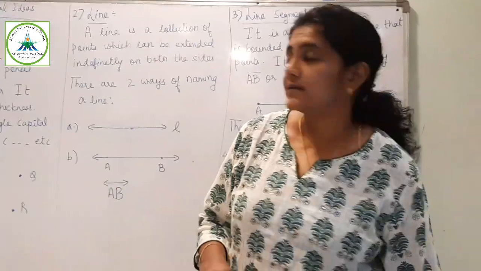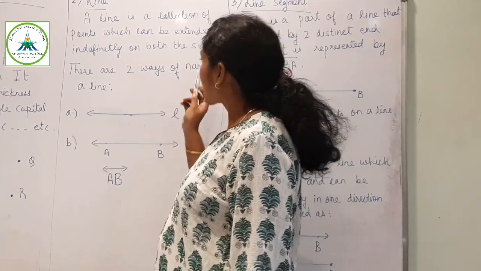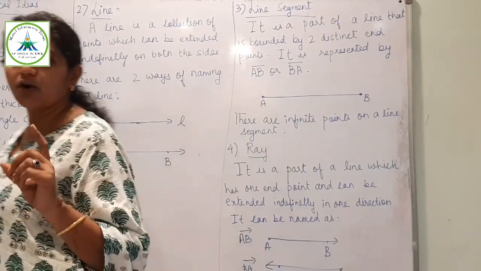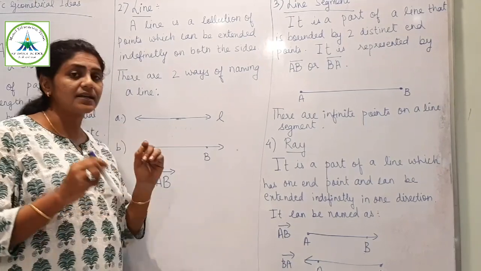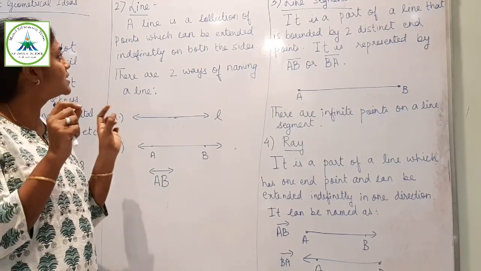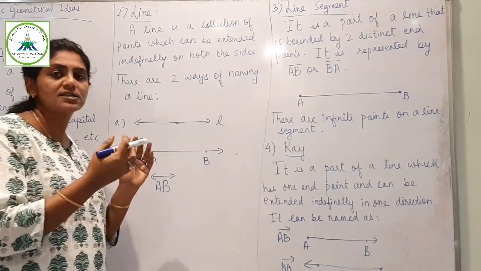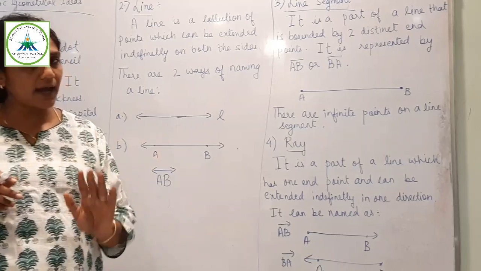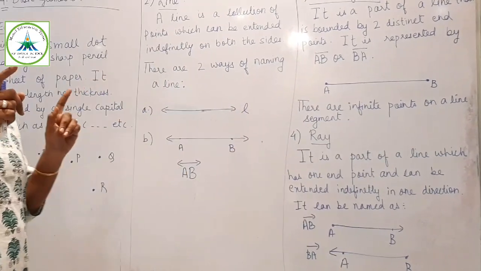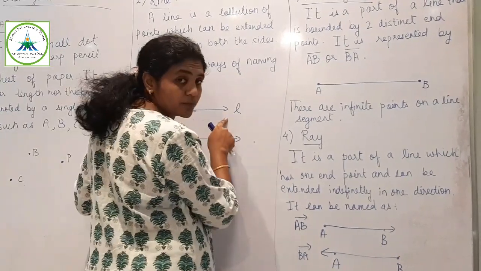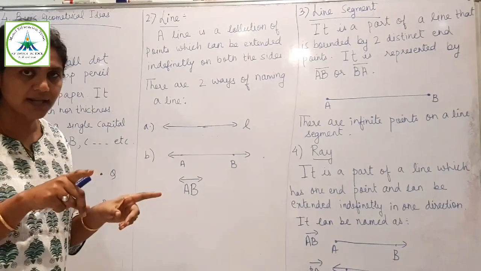What is a line? So line is a collection of points which can be extended indefinitely on both the directions. So line means it extends in both the direction. By joining the points, if you collect the points together, it forms a line and it extends in both the directions. It is always represented by double arrow as it is extending or going in both the directions.